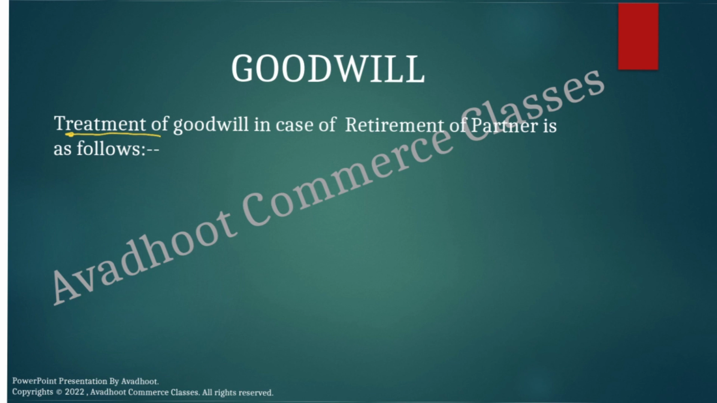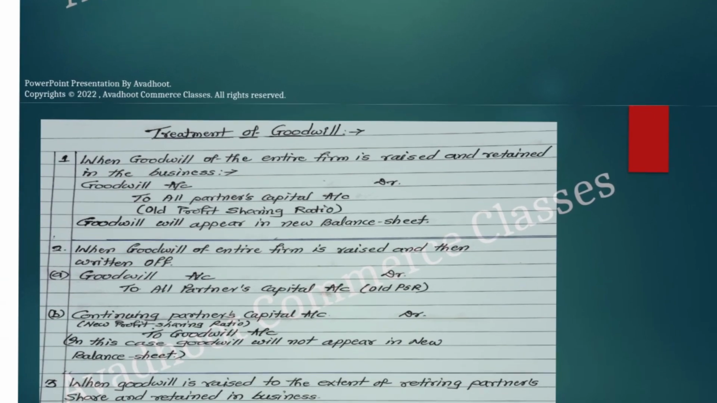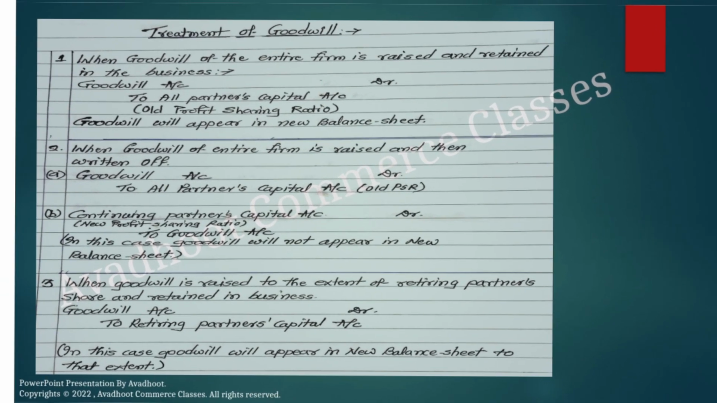Now how is goodwill to be treated when a partner retires? That is called treatment of goodwill. In this case, first, see when goodwill of the entire firm is raised and retained in the business. Therefore the entry will be goodwill account debit to all partners' capital accounts. The word all is most important, including the retiring partner. That is to be done in the old profit sharing ratio. When goodwill is raised, it appears in the new balance sheet. That is most important. After retirement, that amount is to be shown on the asset side of the balance sheet.